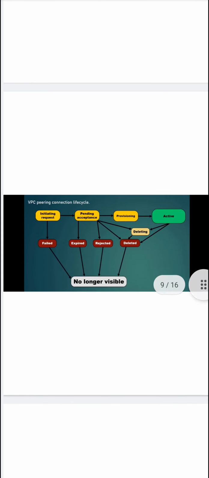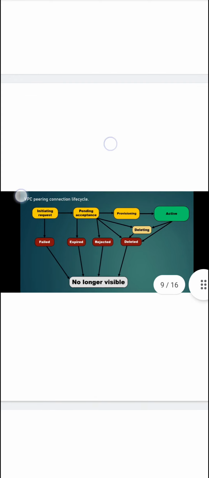Whenever we are creating a VPC peering, there are some stages. These are the 4 stages: initiating request, pending acceptance, provisioning, and active. Once a VPC in one account requests an instance present in another VPC in another account, the request goes, and in the destination account they need to accept it. Then only we will get access. I mean, when the virtual machine accesses the DB in the other VPC and the request is accepted, only then will it get a response.